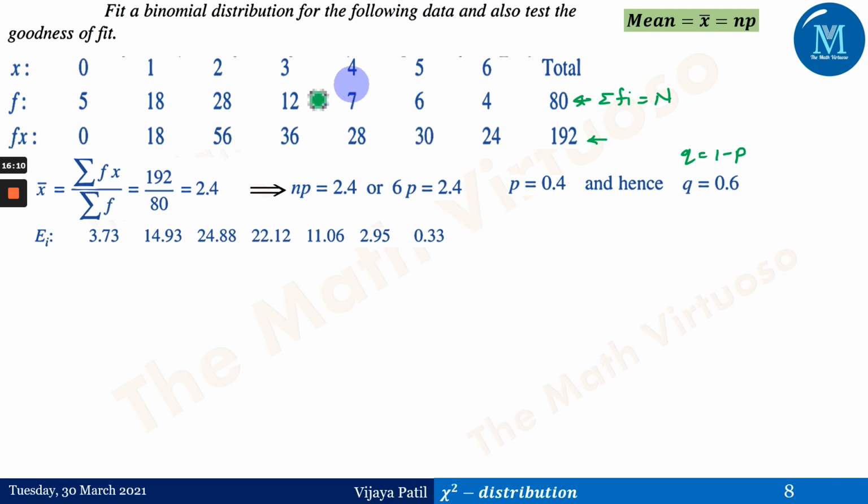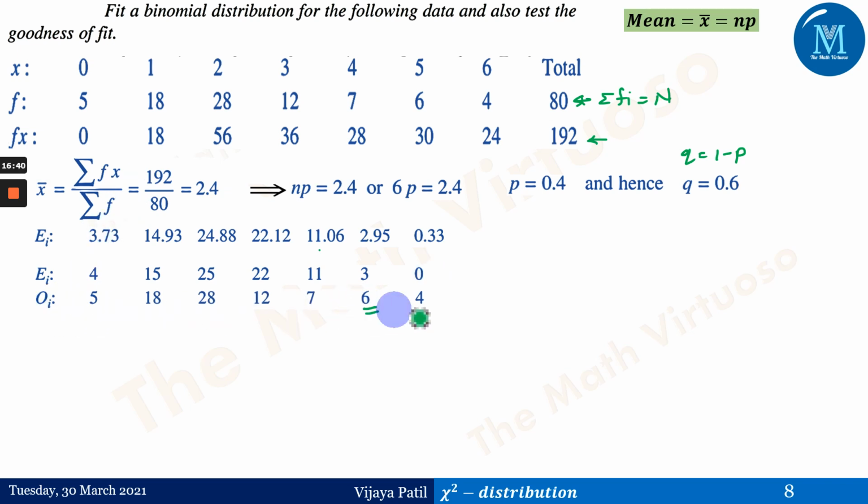Just use the previous slide, take the help of that slide. I'm putting my constraint over here. I will not explain everything here, but I'm assuming that the fitting of the binomial distribution and the fitting of the Poisson distribution are a prerequisite for the goodness of fit. And therefore, rounding it off, we will have 4, 15, 25, 22, 11, 3 and 0. And the observed frequencies are this.